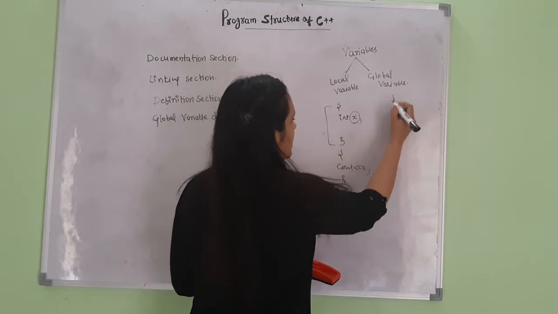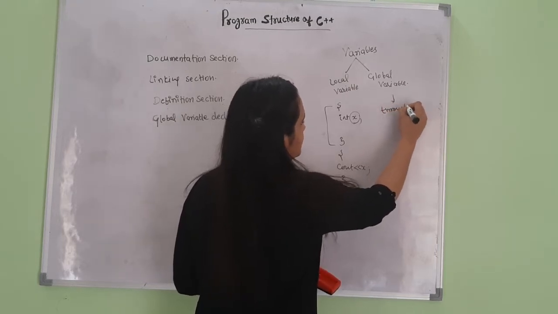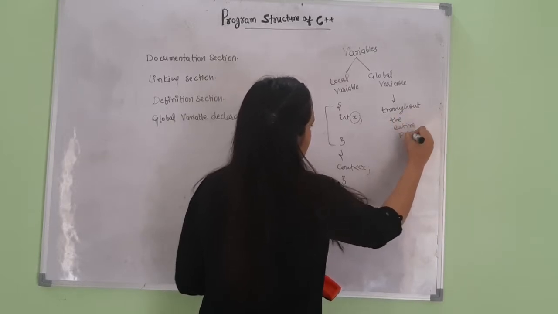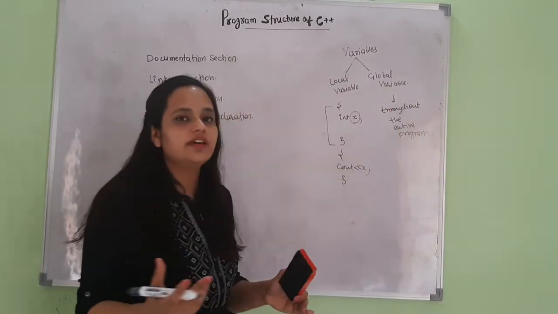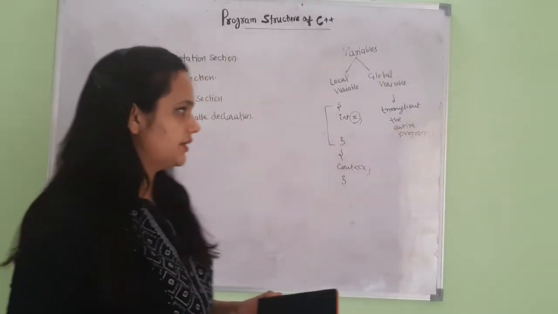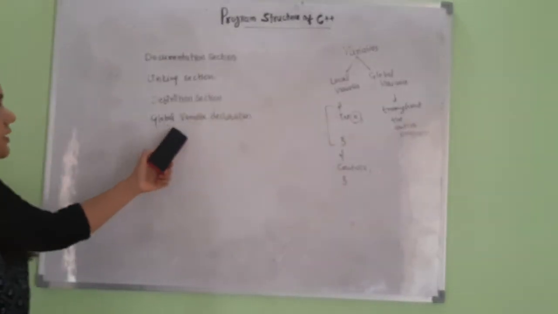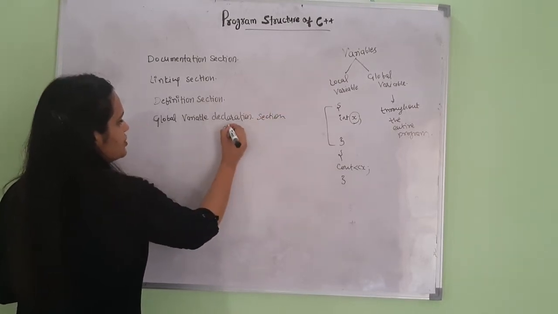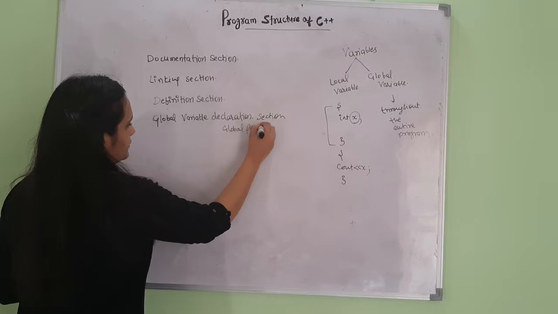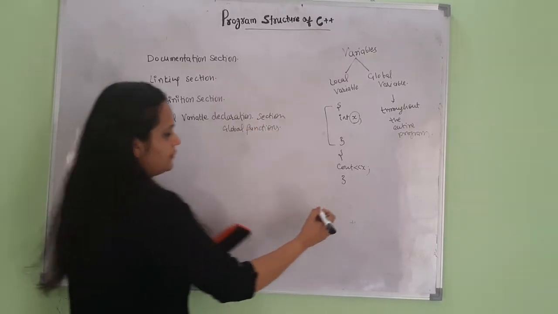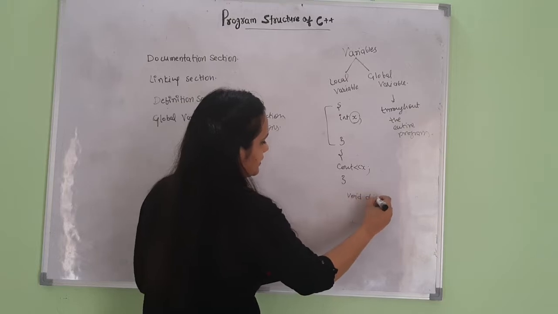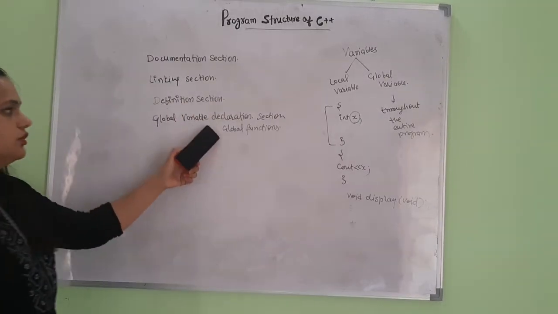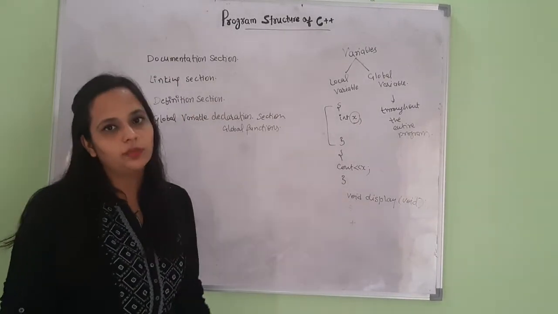Now global variables are accessible throughout the entire program. We can use a global variable anywhere in the program and we can modify it. The global variables are declared in the global variable declaration section, and we can declare global functions here. Like if I am using a function void display, and it is declared in the global declaration section, then it will be a global function.